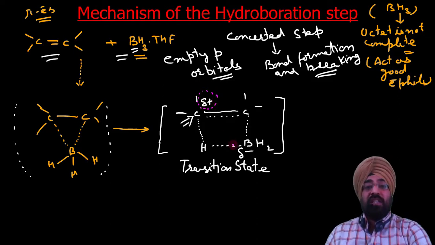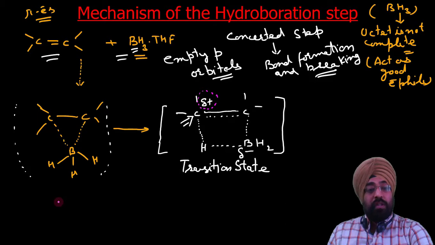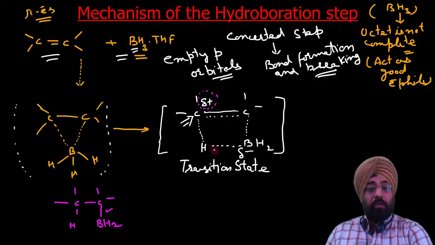Now this transition state rearranges to something like this: H C BH2, where the bond between carbon and boron has been formed completely. The bond between hydrogen and boron has been broken, and the bond between hydrogen and carbon has been formed. All these steps take place simultaneously.